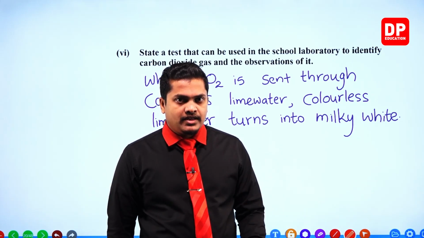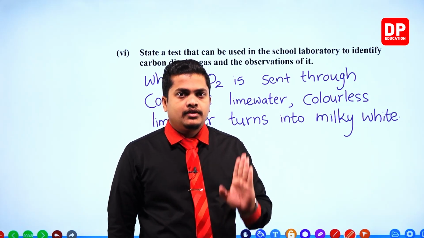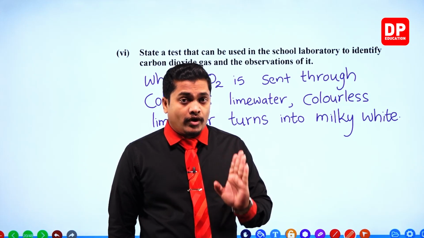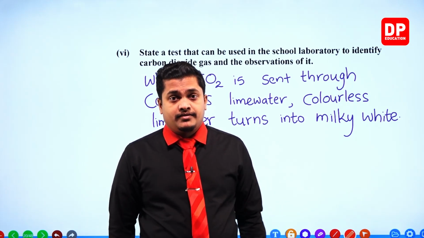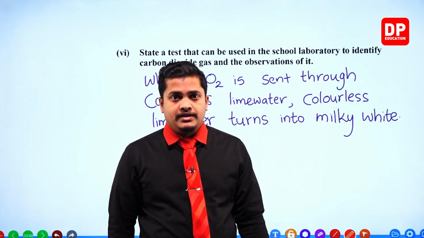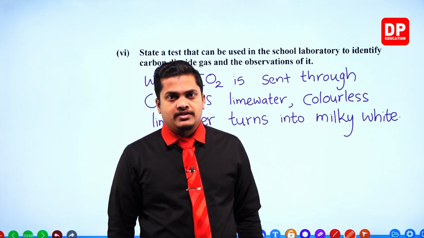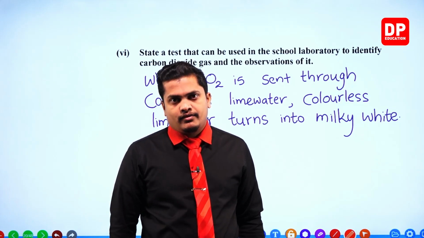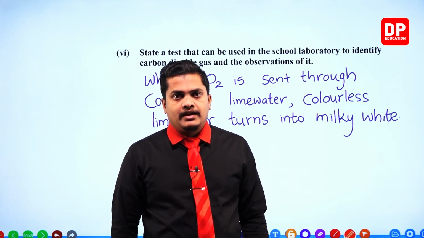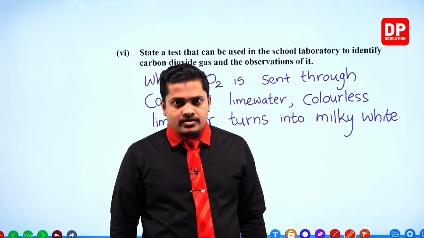It is not a combustible gas and not a supporter of combustion.